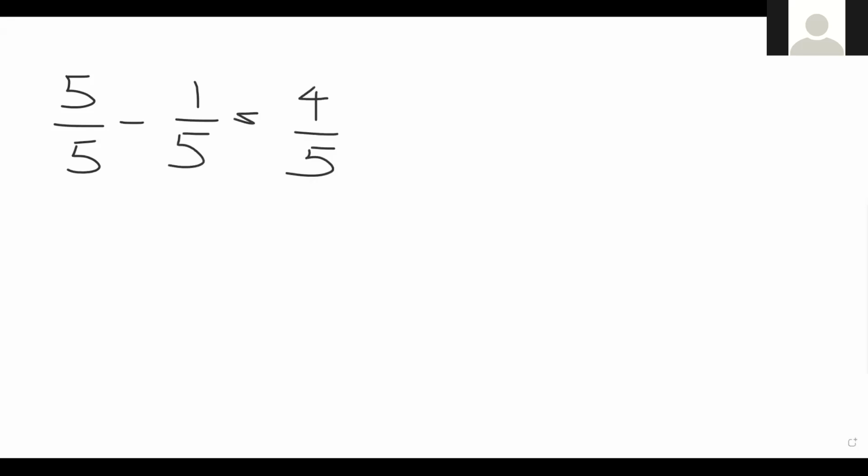So here we have to subtract 5/5 minus 1/5, and then we get 4/5. So here, since they have said in the question 3/8 of the remaining students, we have to multiply 4/5 by 3/8, and then 4 simplifies, and then we get 3/10.